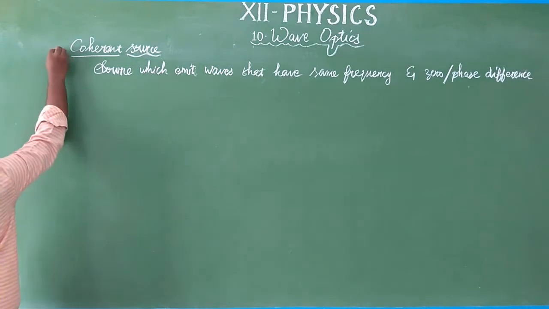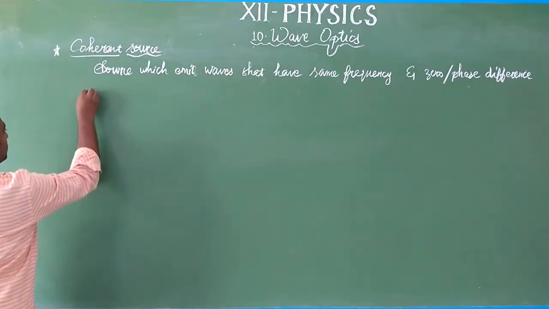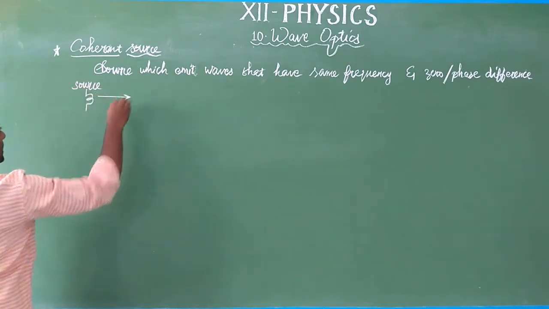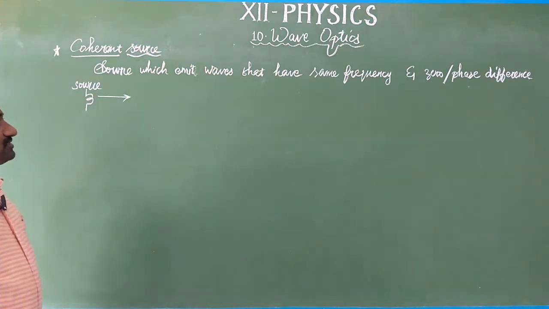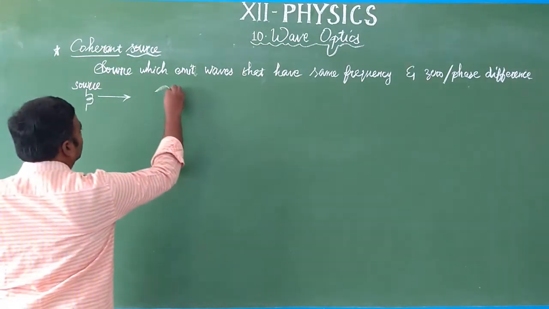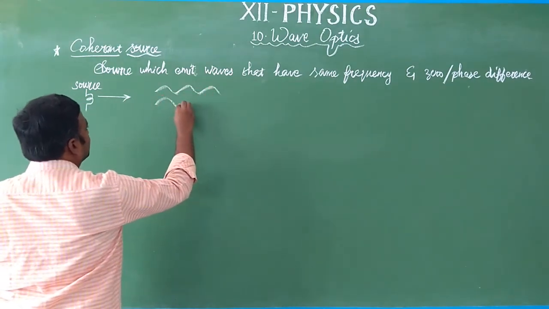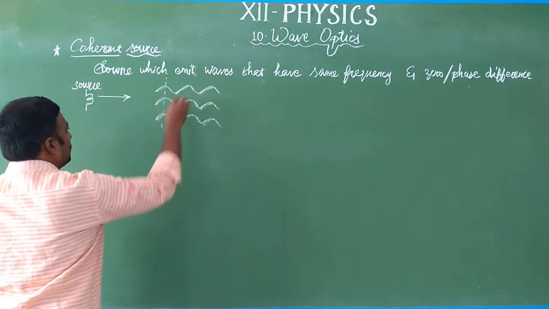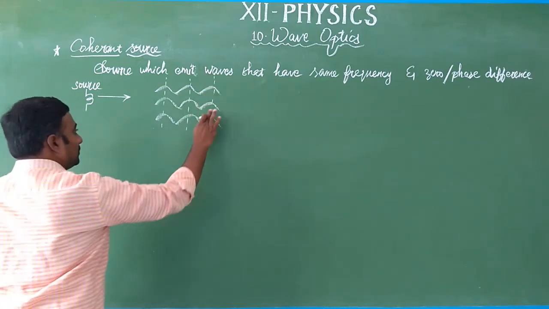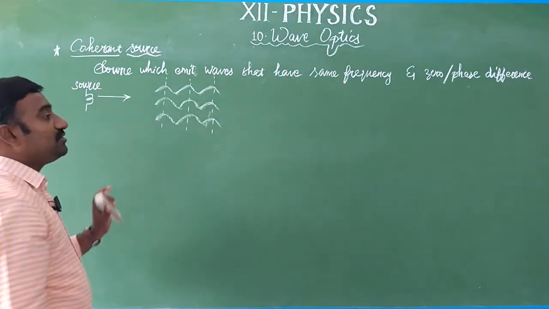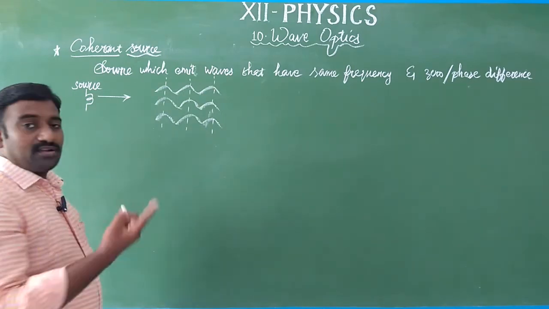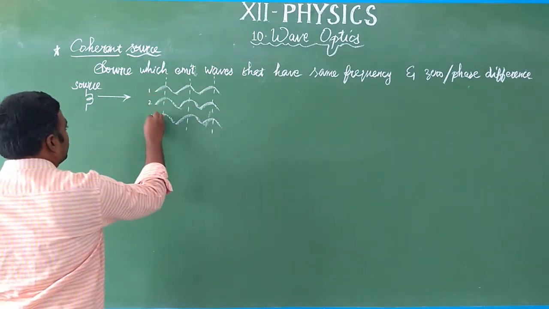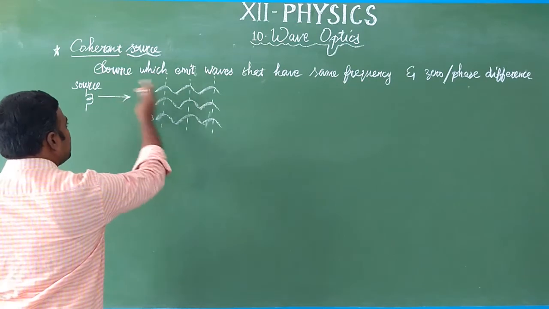So a coherent source is nothing but a light source, the source that emits light. These light waves have the same frequency for all the mean positions, and a zero phase difference, that is, there is no phase difference. So for wave 1, wave 2, wave 3, all the waves are emanating from the source.